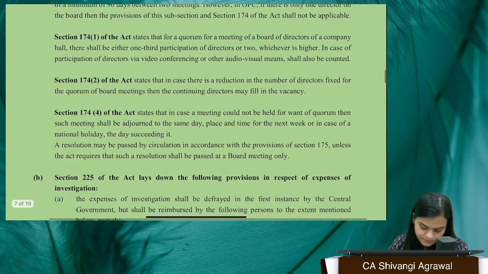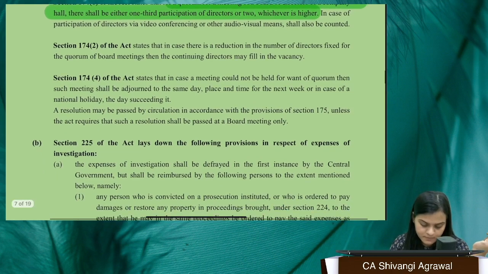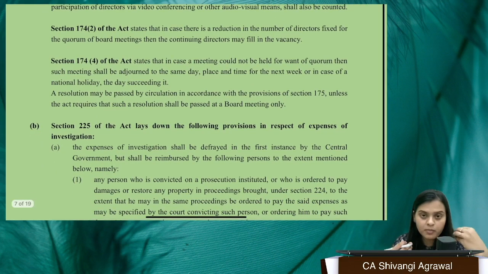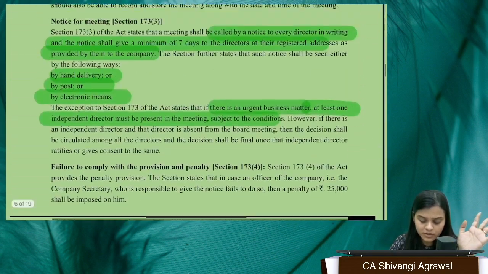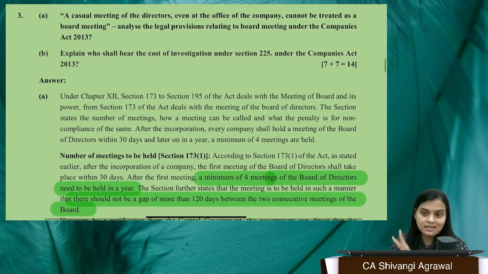Now, you also have to write about the quorum. What is the quorum? One third or two, whichever is higher. That is going to be the quorum of a board meeting. Okay, ma'am. So there are some things more about the quorum. If you remember, you write it. If you don't remember, you don't write it. But whatever content I have highlighted, you have to write all these points and elaborate the same.